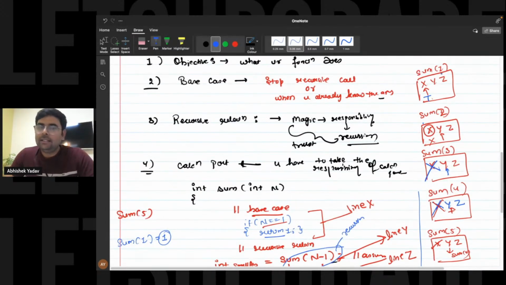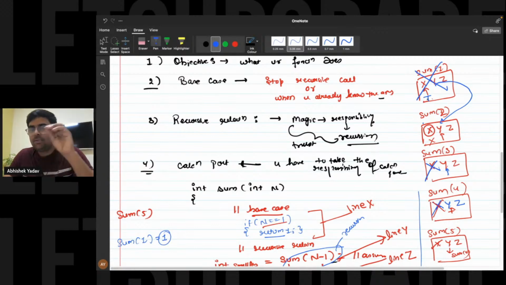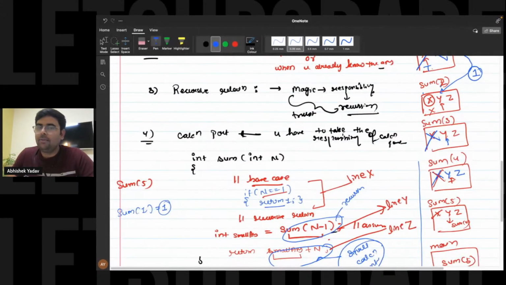First, this return keyword will return the value to the previous function call, that is here, and it will destroy the current stack frame. So this stack frame will get destroyed. Now you have returned 1, and this 1 will be stored at line number y. In the world of sum of 2, that is in the stack frame of sum of 2, you are waiting at line number y.